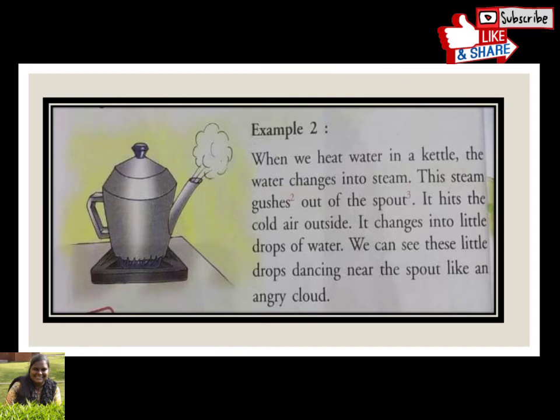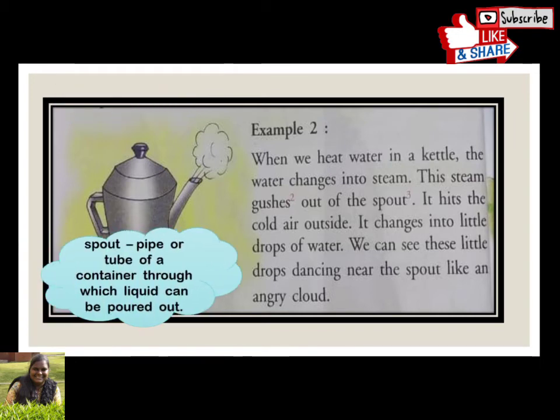What is gushes? Gushes means flows quickly and suddenly. What happens when we heat the water in a kettle? The water starts boiling and the water starts gushing out from the spout. What is spout?